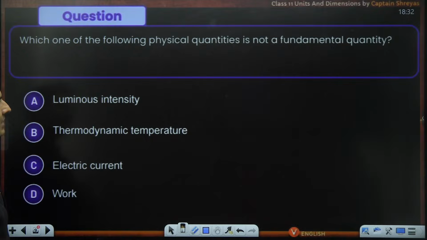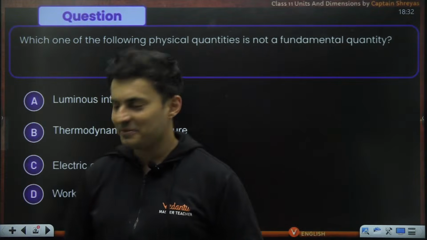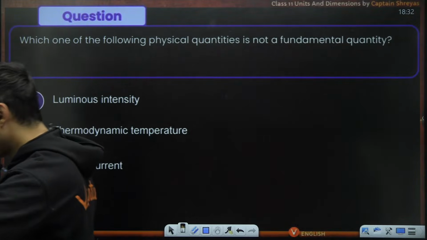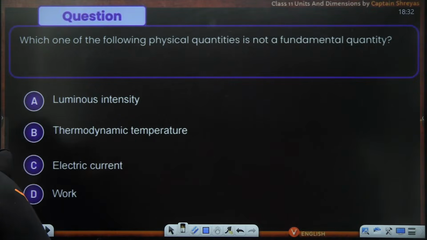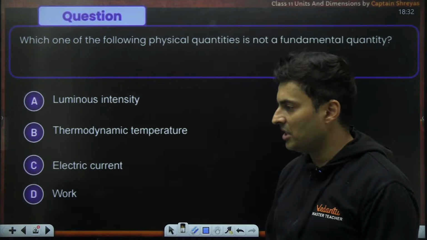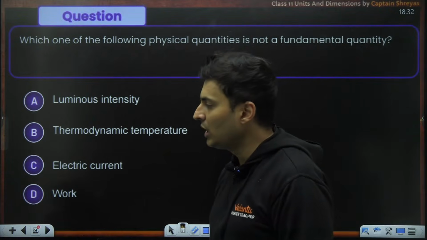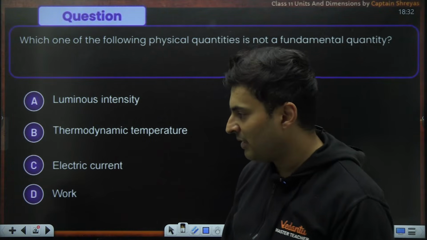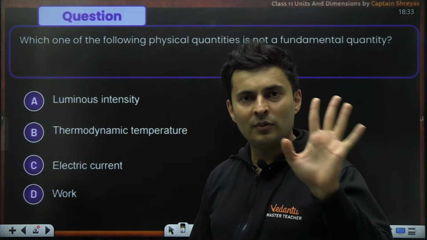Which one of the following physical quantities is not a fundamental quantity? Come on. All right, Deva, Sai, Smart, Hima, come on, infinite. 2 years is enough, infinite. But I know your name is saying infinite and you want everything to be infinite. Time can't be infinite. So 2 years is a finite quantity, which is more than enough to crack JEE.